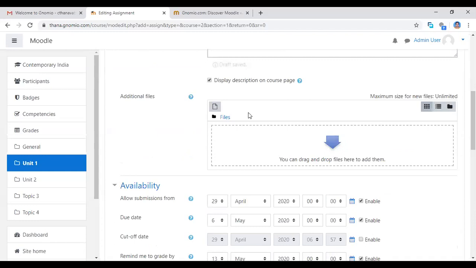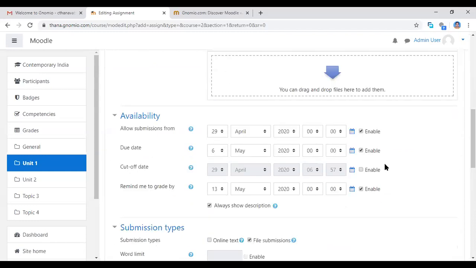If you want any files related to the assignment, you can upload them here, and also the availability of that assignment: the due date, cutoff date, and remind me, the grade page you want to enable. Now I'm assigning this date, 29th April. The due date is 6th May, 1 week duration. Cutoff date: if you want a cutoff date, you can add the date, the remaining date and grade.